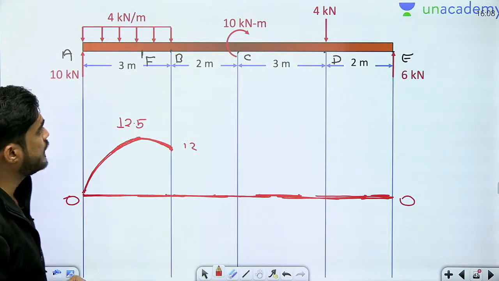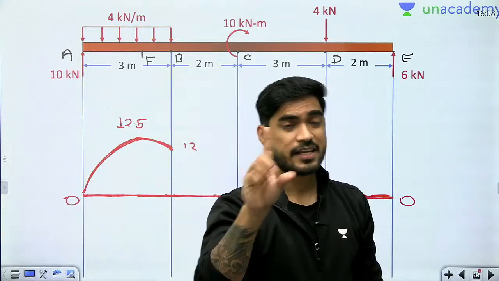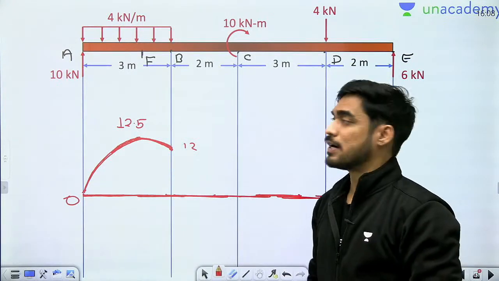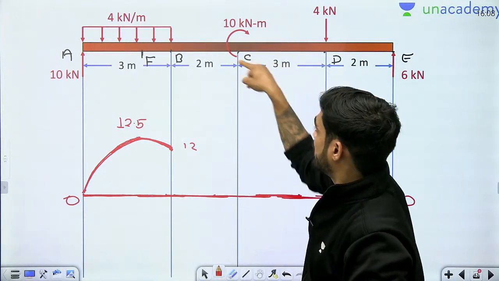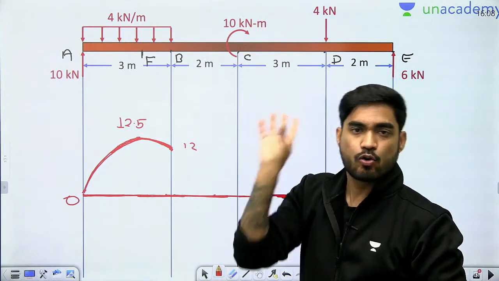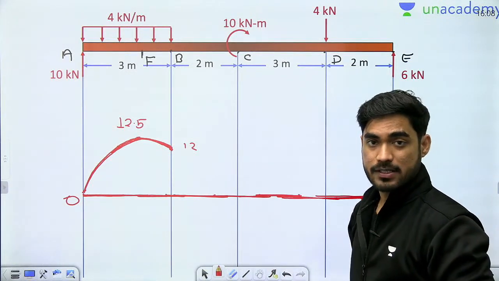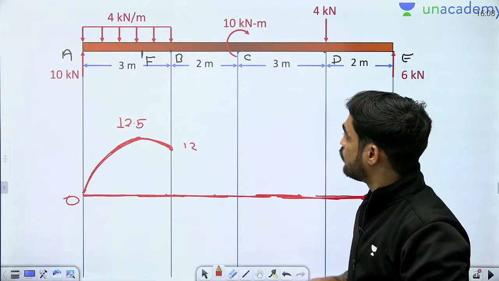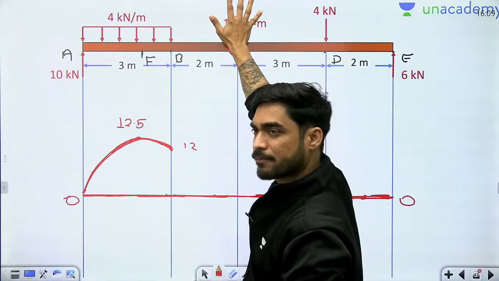Now beta, at point C you have to calculate bending moment. Now here there is a very important thing you need to understand. At point C there is a couple, and whenever there is a couple we are going to get two bending moments. So you need to calculate both bending moments. One bending moment you have to calculate without this couple. Don't consider this couple right now.